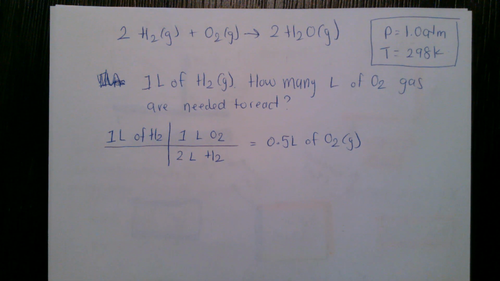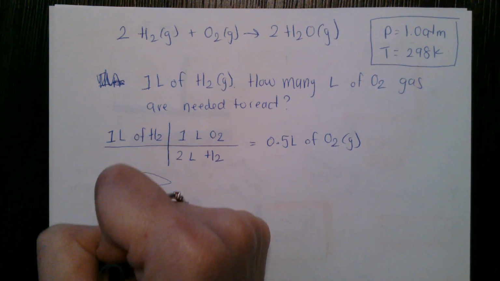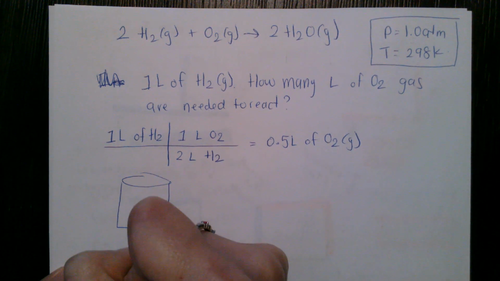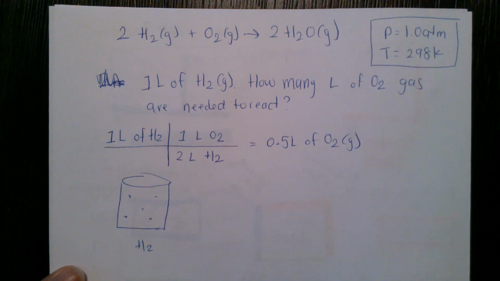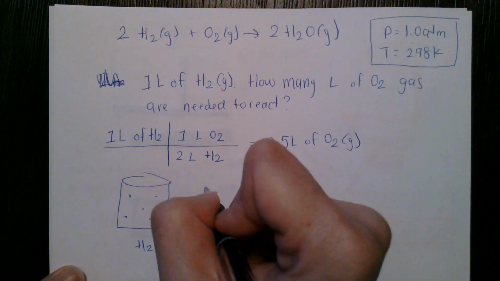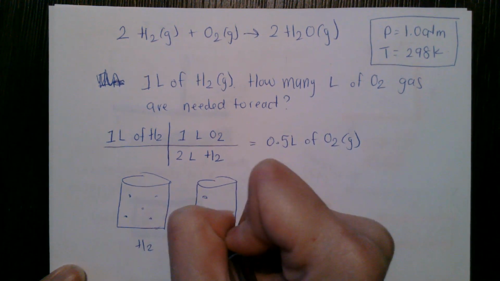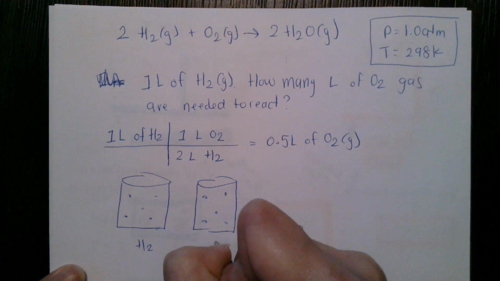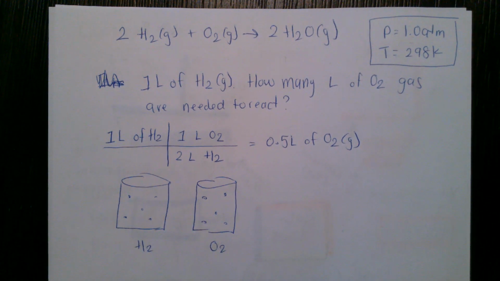So in gases, what we're really doing is essentially converting the empty space, and the empty space is identical in a gas. What I mean by this is if we have a sample of hydrogen, there's such a giant spacing between particles that you have mostly empty space. And if we had a sample of O2, you really couldn't distinguish it, because they have such gigantic volumes of empty space.